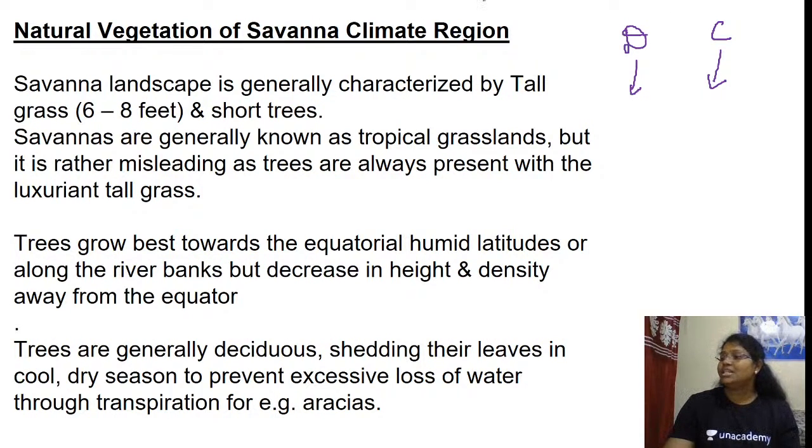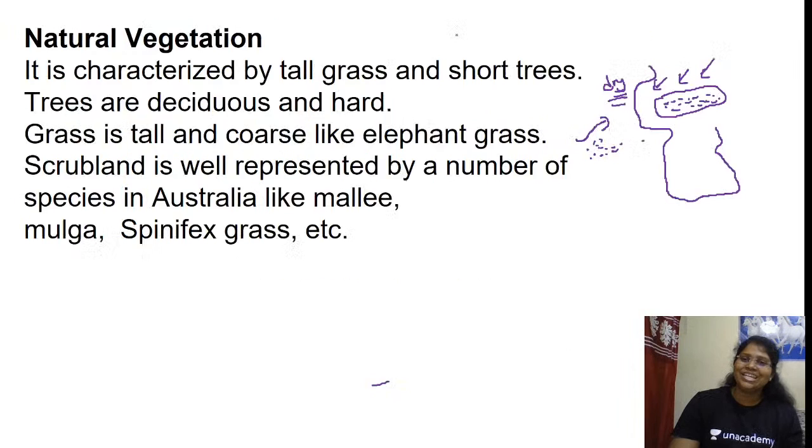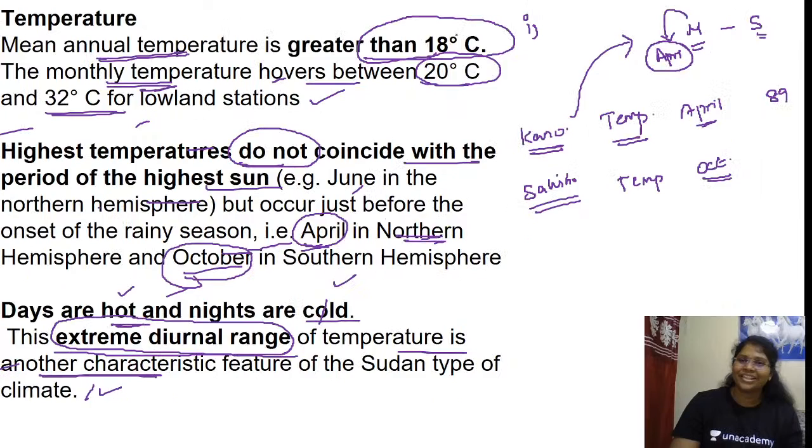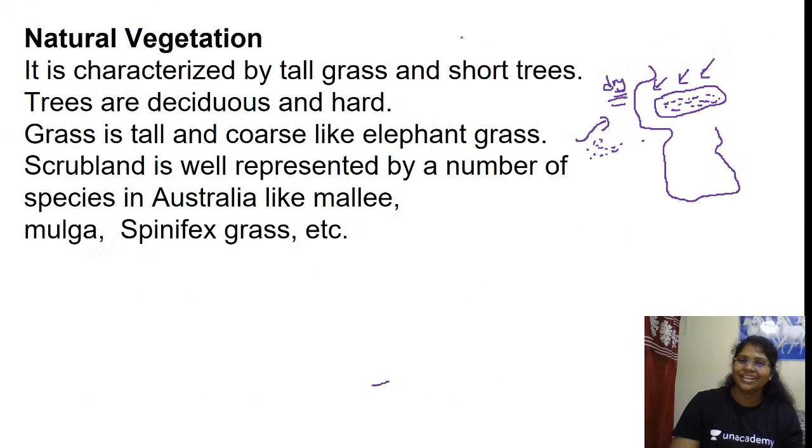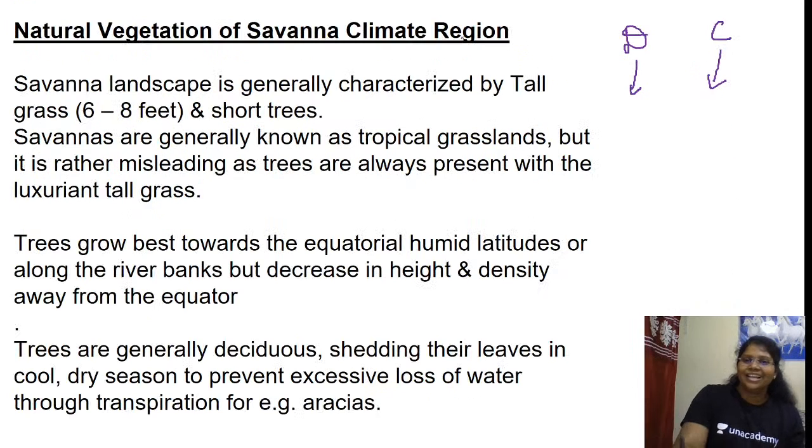Intertropical Convergence Zone. It is not TCZ, it is ITCZ. We will be discussing this in climatology. For example, this region is the ITCZ.